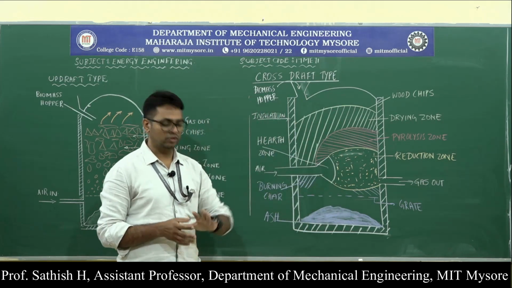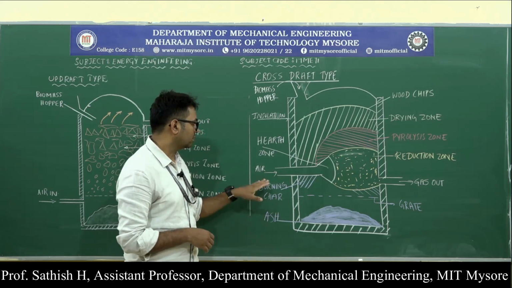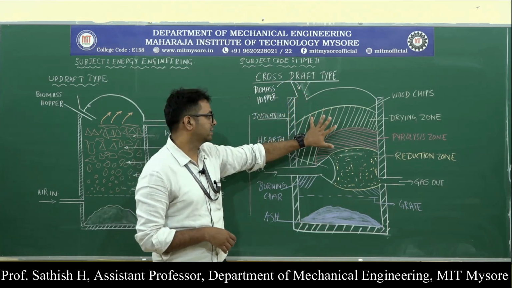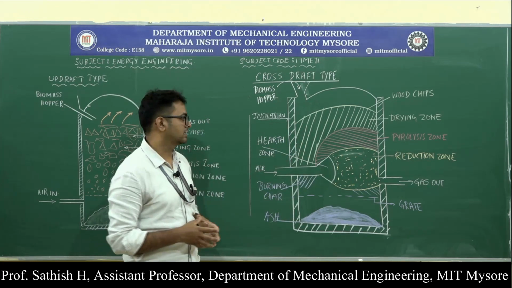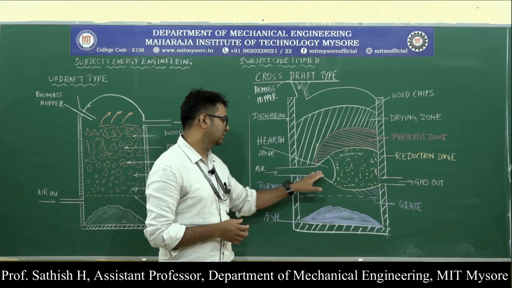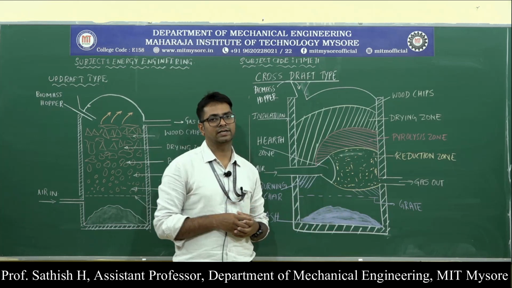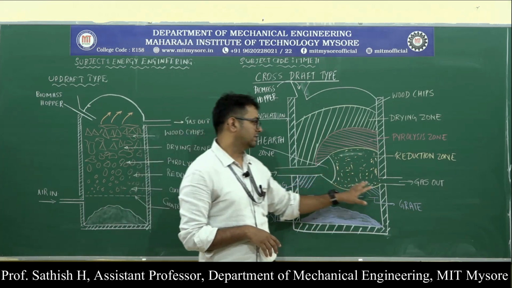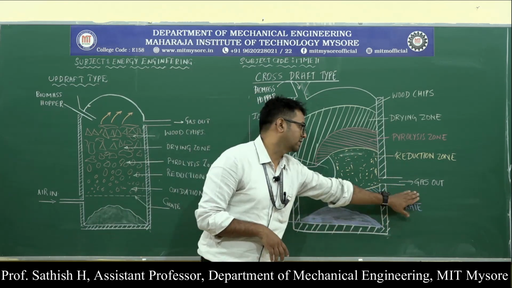Coming back to the working principle, how does it work? Through the biomass hopper, the wood chips are taken into the crossdraft gasifier, and the air enters at this point. Here itself both the oxidation and reduction processes happen. Then the producer gases that are produced are taken out at this point.